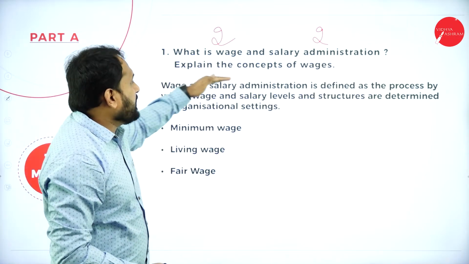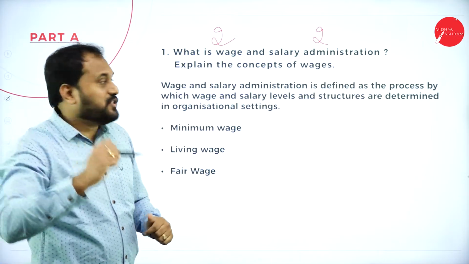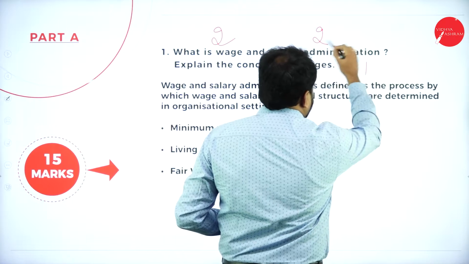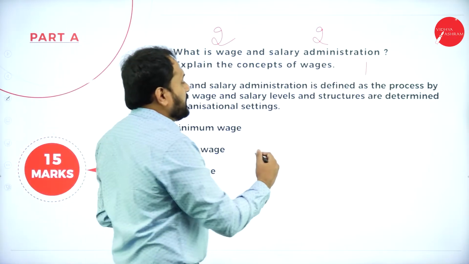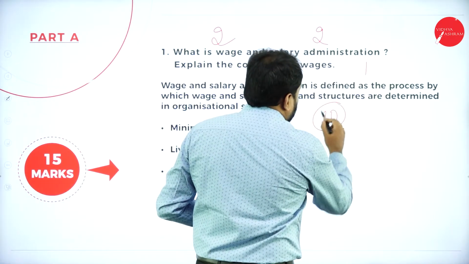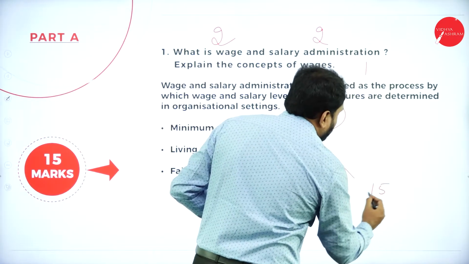Now explain the concept of wages. If you go with the points, you get 1 mark. So total, how much is it? 5 marks is all done. When you explain more about it, the next 10 marks you will get. So totally, how much is it? It is 15 marks. So how is it split?